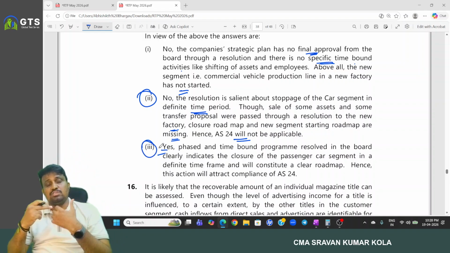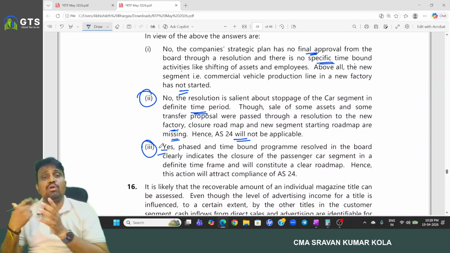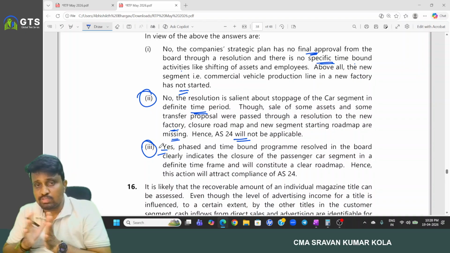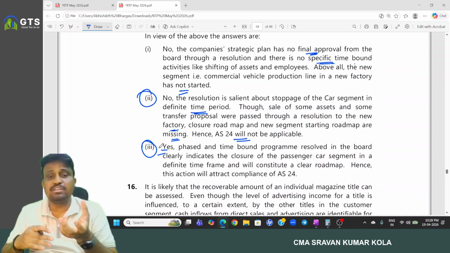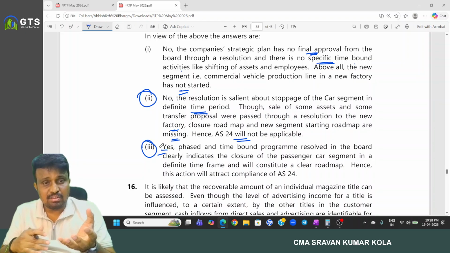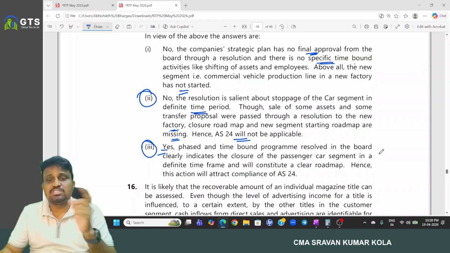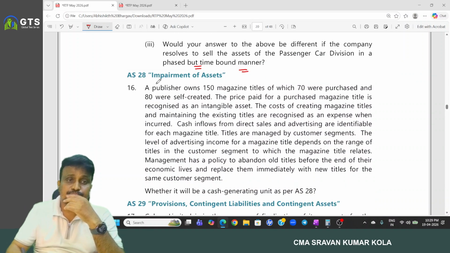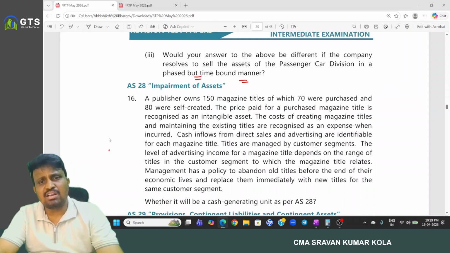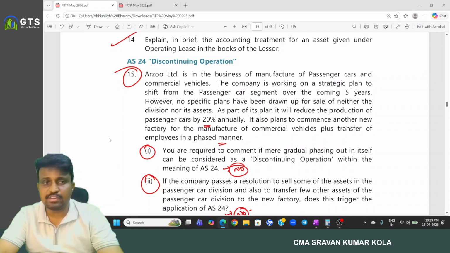Yes, because if the time period was mentioned, by what time that complete discontinuing operation is over, then it is a complete plan. We have a complete closing plan, and a definite time period has been stated, and the total closing roadmap was provided. So hence a phased and time bounded program passed in the board clearly indicates the closure of the passenger car segment in the definite time frame and will constitute a clear roadmap, and hence this action will attract compliance with AS 24. Okay, next. We already have this type of question in the material also.